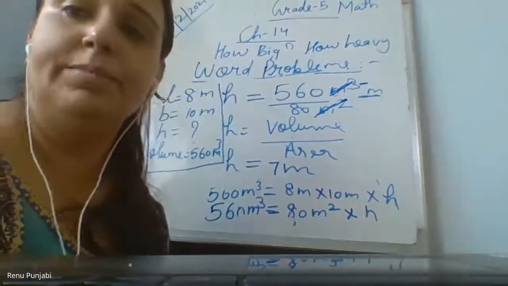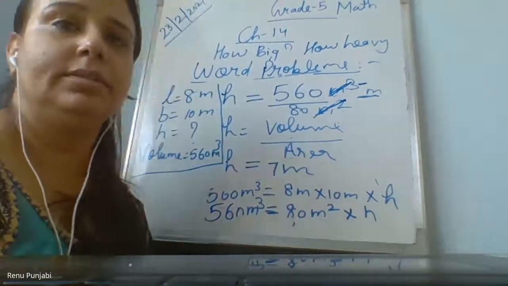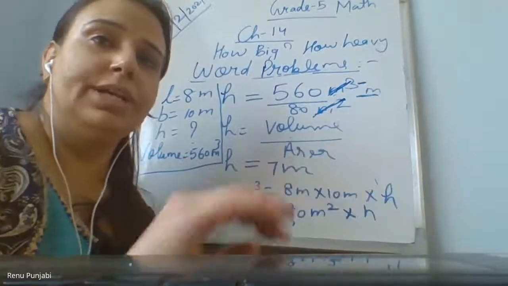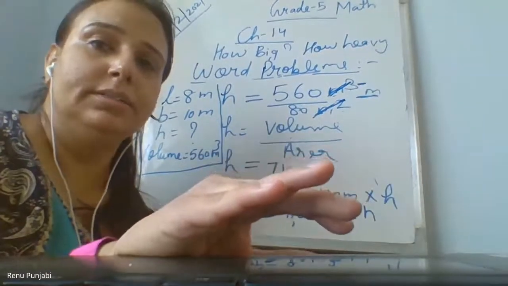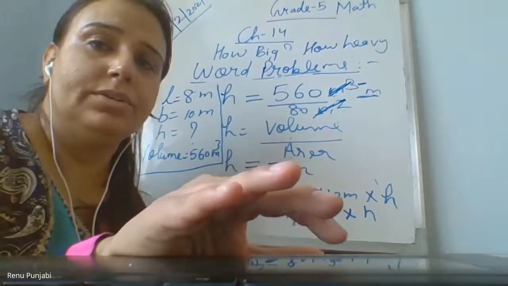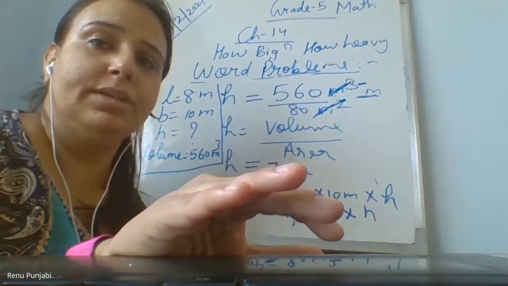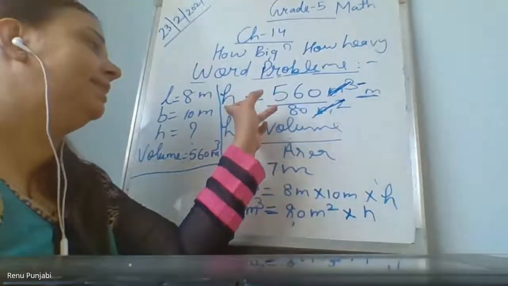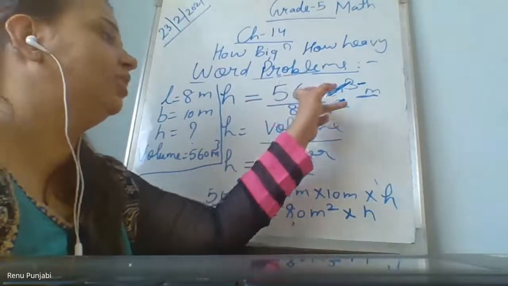Whenever there is any missing value, then you have to find it in this way. Yes, Frishang, your mic is off. Ma'am, if breadth is missing, in that case also write breadth here, equal to sign, write the volume, write the area.